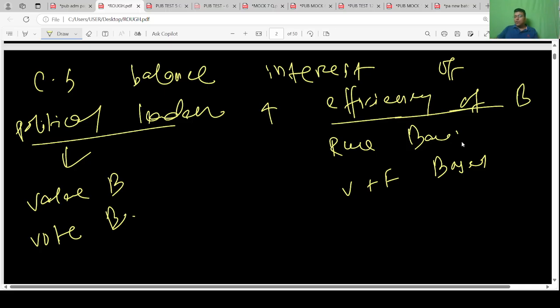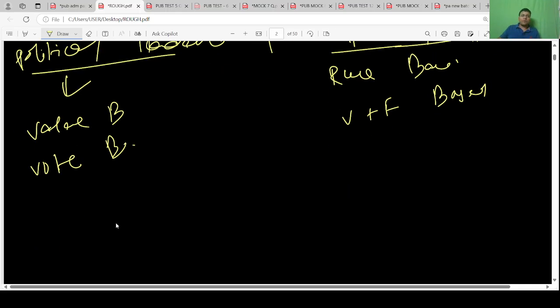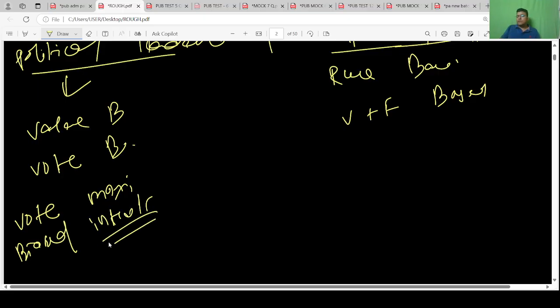They always want to promote their own interest. For example, vote bank; they are vote maximizers. They always show biased interest, and they want the political executive to follow their order blindly.